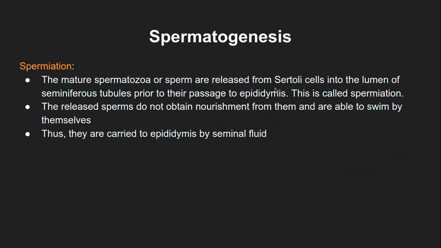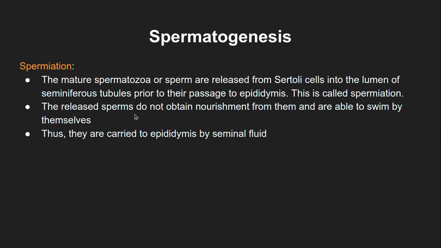The head was embedded in the Sertoli cell. After the spermiogenic factors are released by the Sertoli cell, the head will be completely formed. Then in the spermiation phase, the sperms will be released from the Sertoli cells into the lumen of the seminiferous tubules prior to their passage to the epididymis. So before they travel to the epididymis, just the release from Sertoli cell to the lumen is called spermiation.